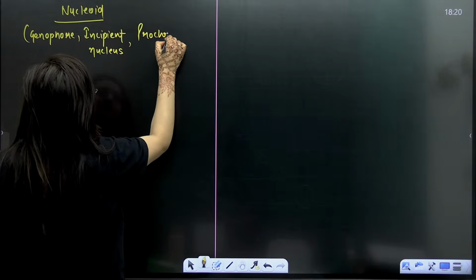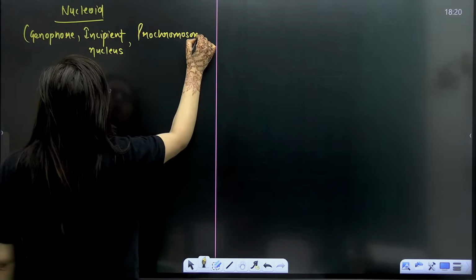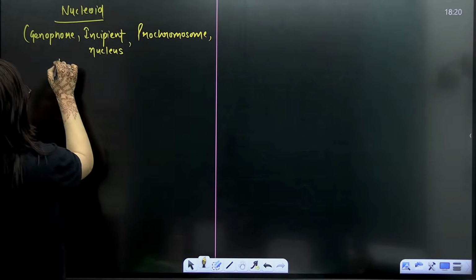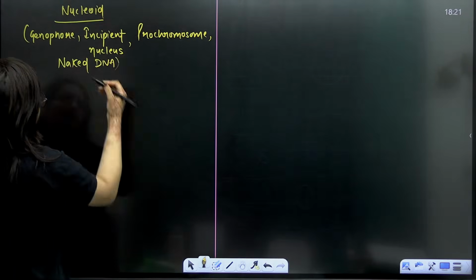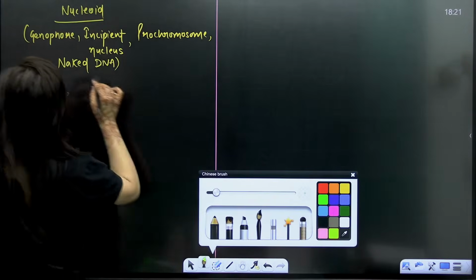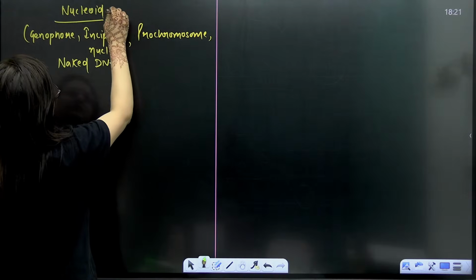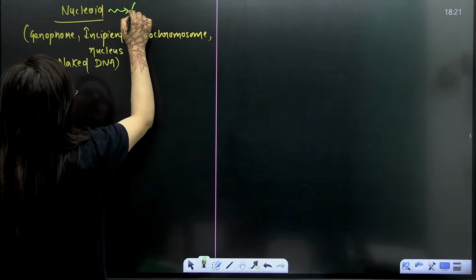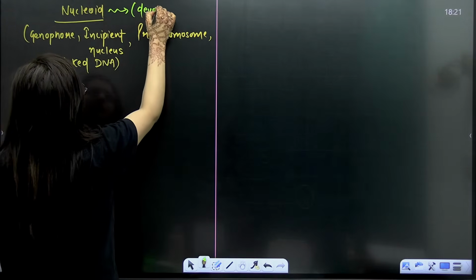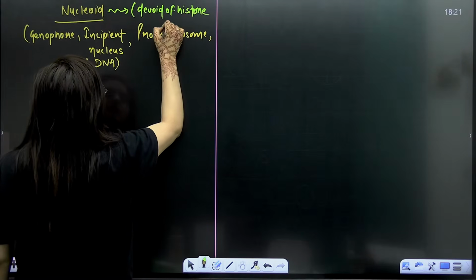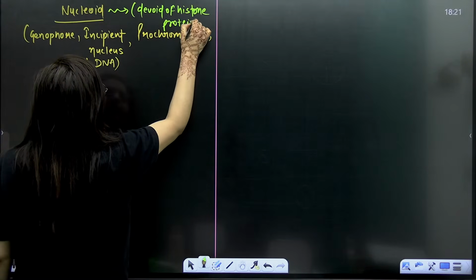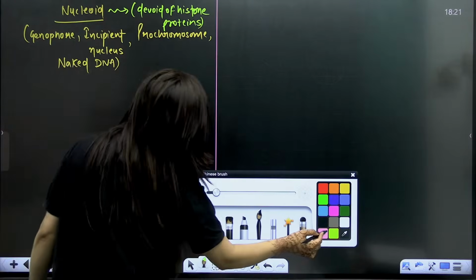You also use the term prochromosome, and the terms naked nucleus or naked DNA here. Now, what's the point here? Remember, the nucleoid is devoid of histone proteins, which means without histone proteins.